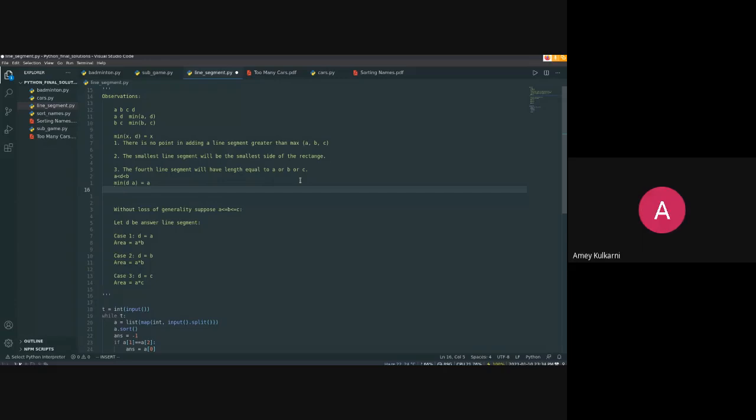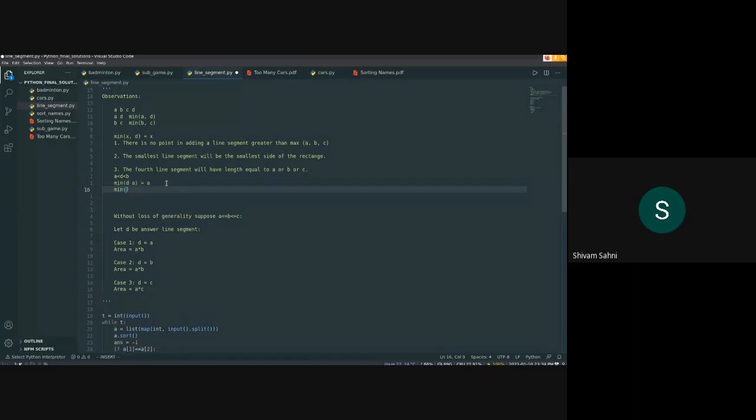So what I'm saying is that you can check all these, like if the minimum of D and A would give you A, right? So there is no point in choosing D to be greater than A, because the minimum of D and A would give A again.